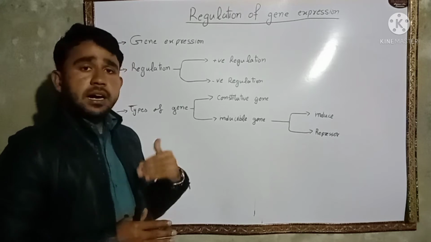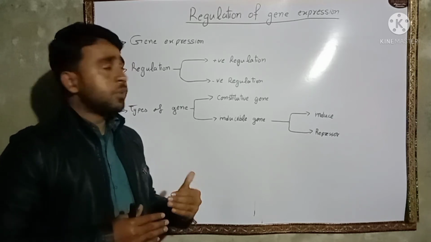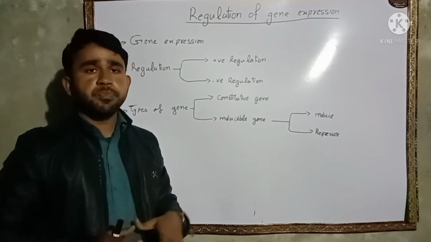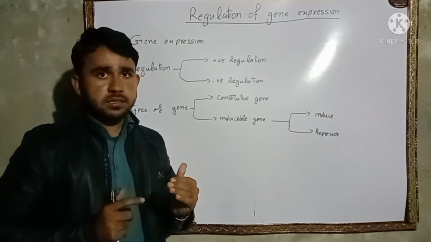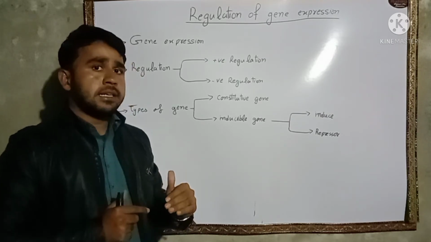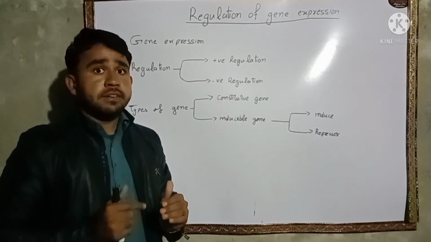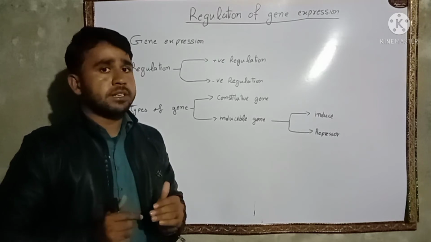So when a gene expresses itself more and more, this regulation is known as positive regulation. And the molecule which induces the positive regulation is known as a positive regulator.